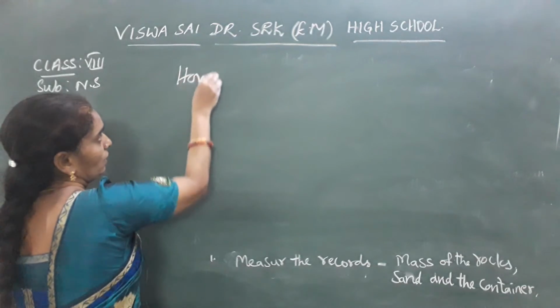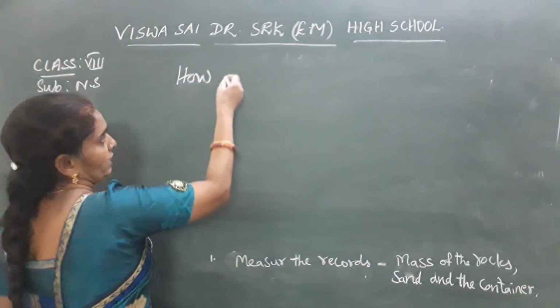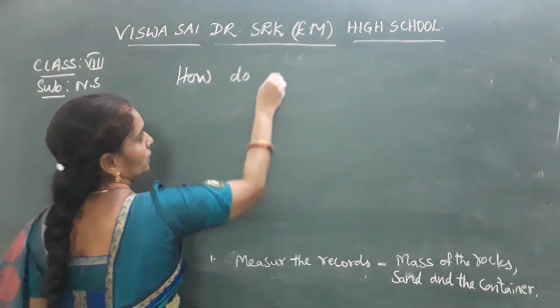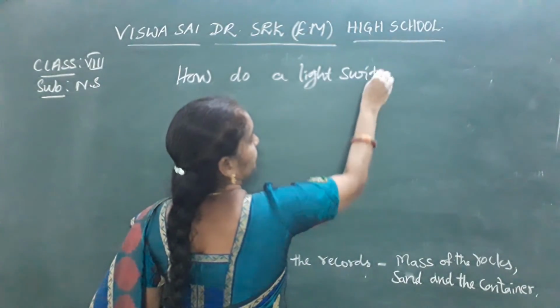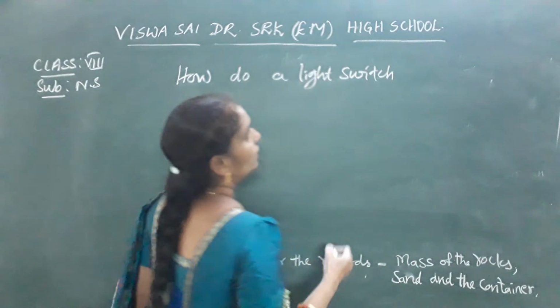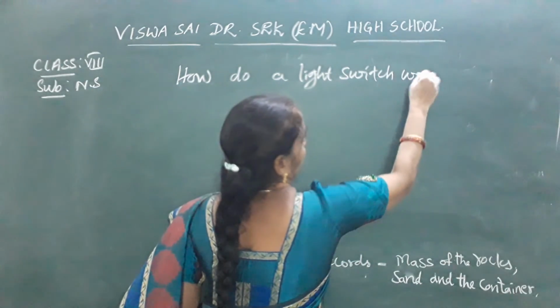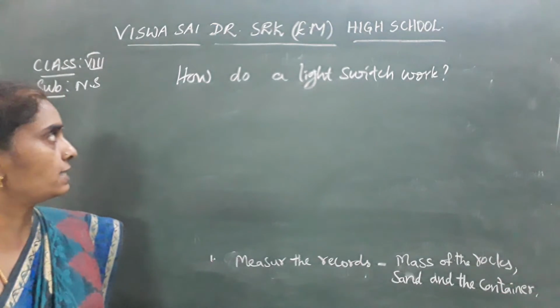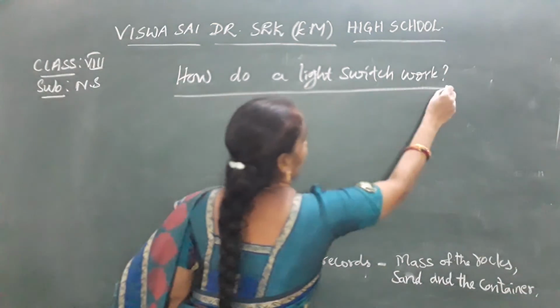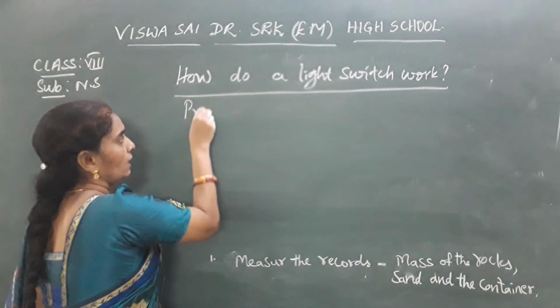Next question, or the next experimentation: how does a light switch work? This is the question that has arisen. Now for this experimentation, what are the process skills required?